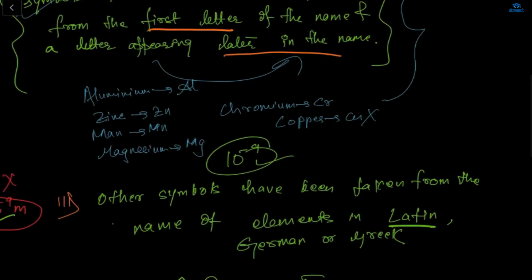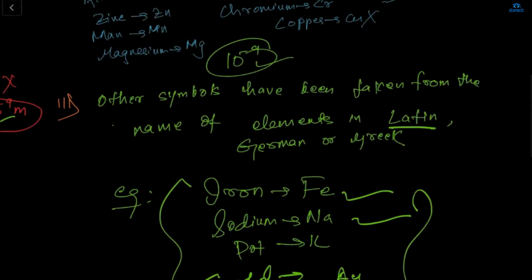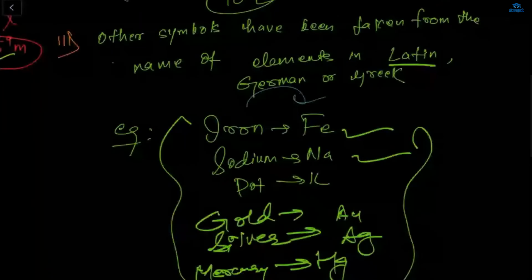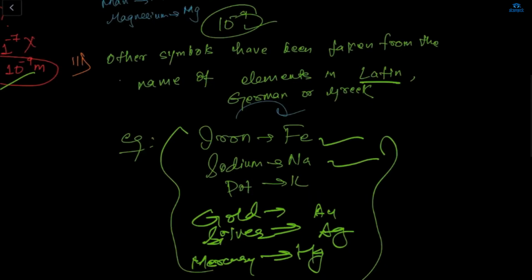Other symbols have been taken from the names of zirconium and from Greek. So iron is Fe, sodium is different. Gold is Au, silver, mercury, potassium, antimony, which is Sb, tin. PB is the symbol for lead. Pb for lead.